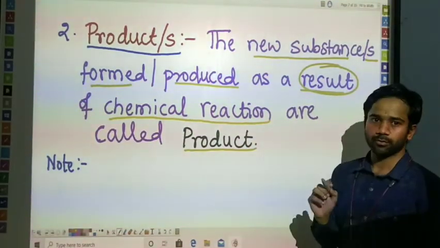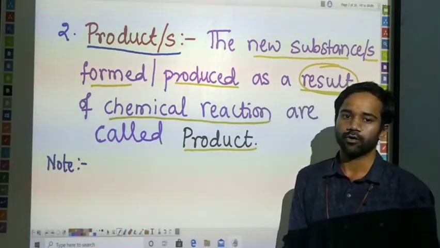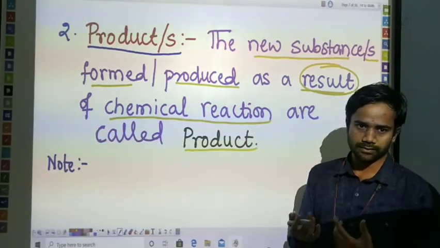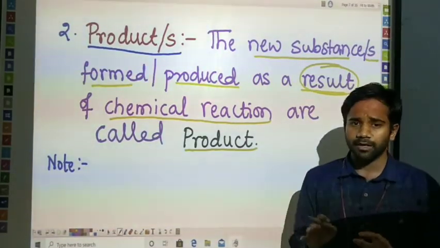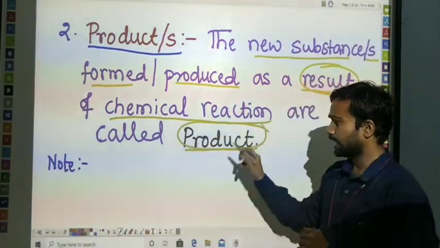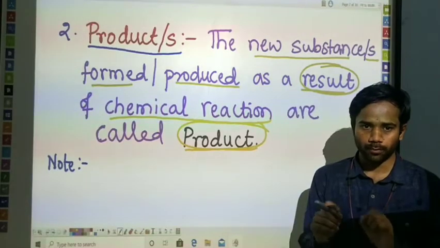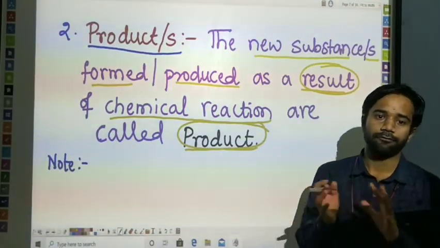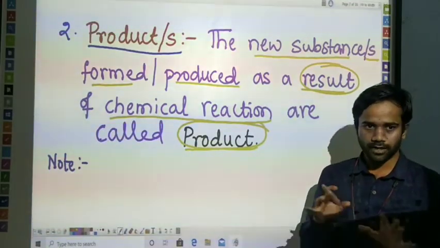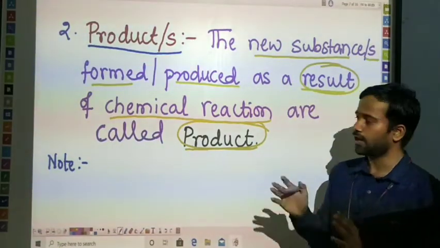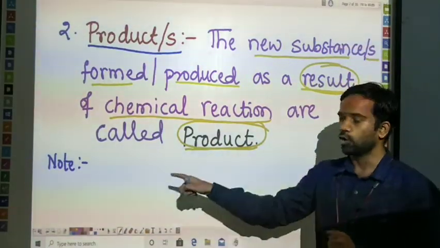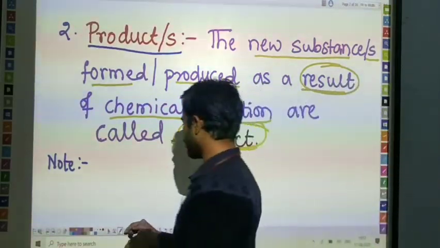Here there is something to be noted down. What is to be remembered? What is important in this topic is that whatever the chemical and physical properties of the product are, they will be different and not matchable with the reactant. They are going to have no similarity in chemical property or physical property with that of the reactant. It is the note to remember. Can I write? Let me write that.